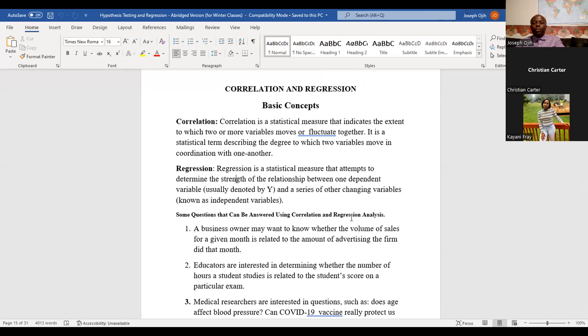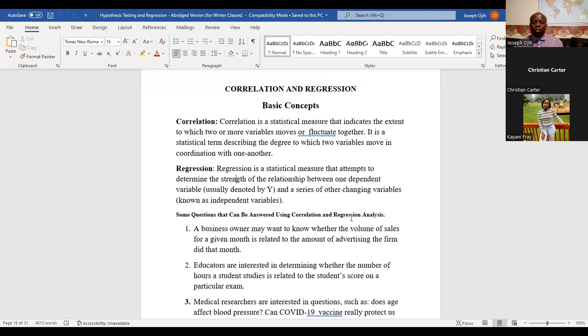We'll do only the simple correlation and regression, not the multiple correlation. In correlation, what we do is measure the extent to which 2 or more variables move together or fluctuate together.